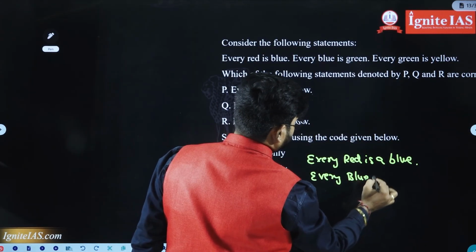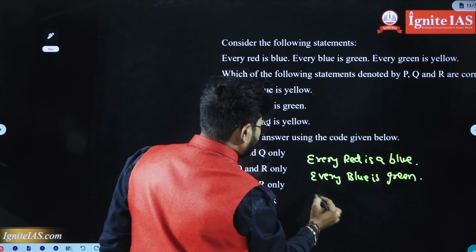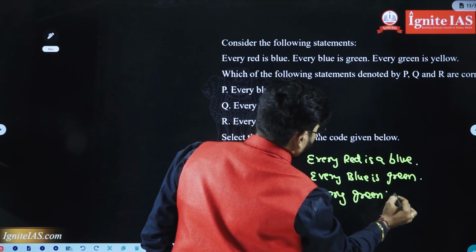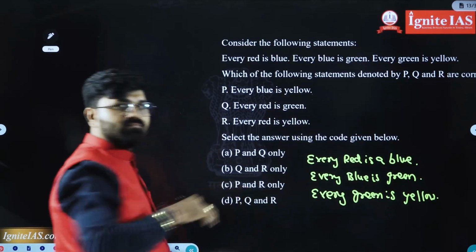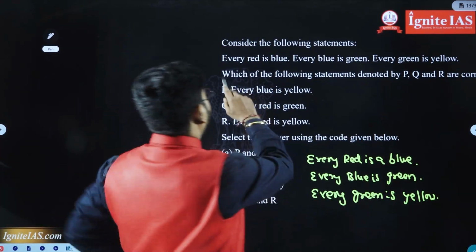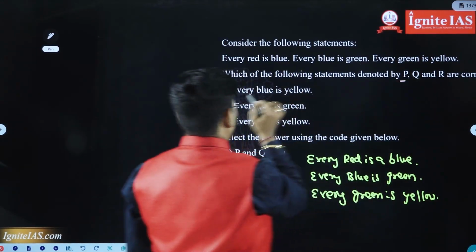Every blue is green. Every green is yellow. This was the given. Actually, we can do it directly here itself, but I am trying to explain some details. Which of the following statements denoted by P, Q, R are correct?